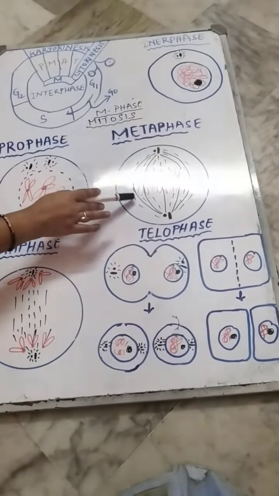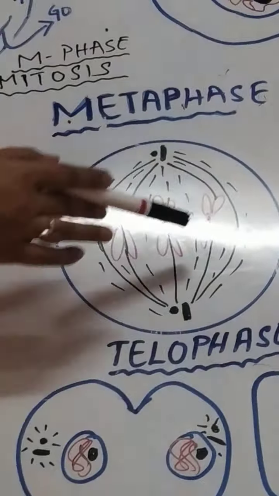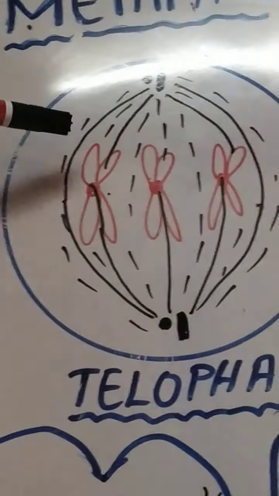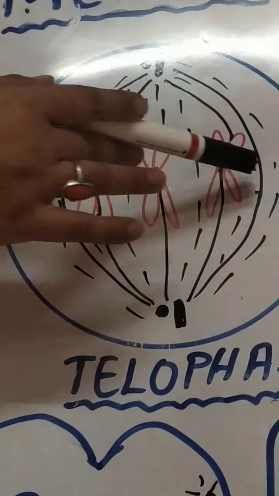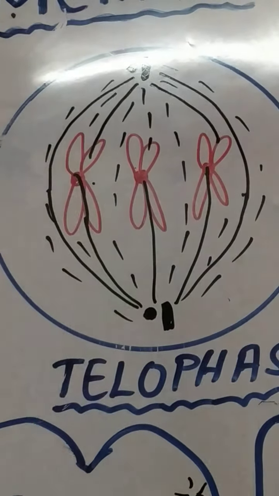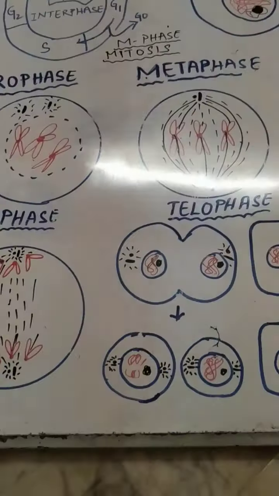You can see these black thread-like dotted structures that I made. This is nothing but the spindle fibers released from the centrioles. So what is the function of these spindle fibers? Spindle fibers help the chromosomes to arrange themselves at the equatorial plane. Now the next stage is anaphase.